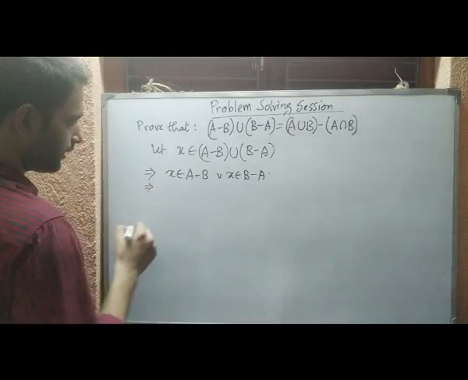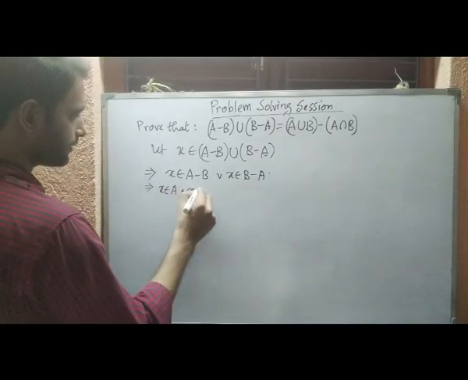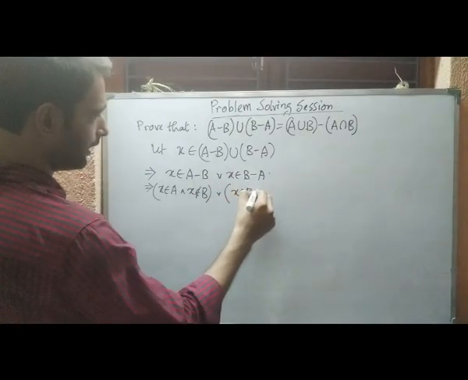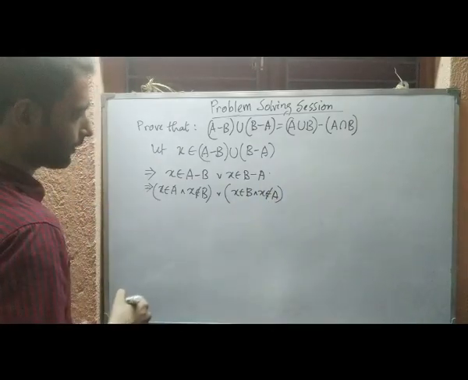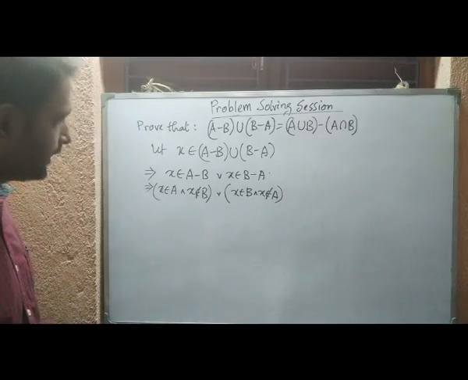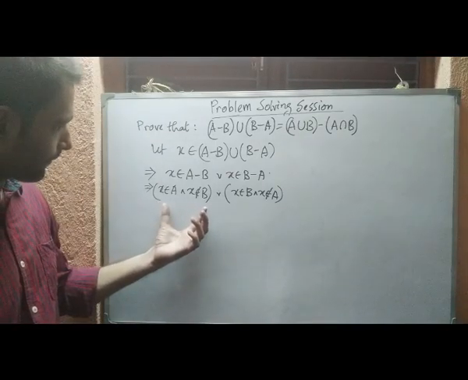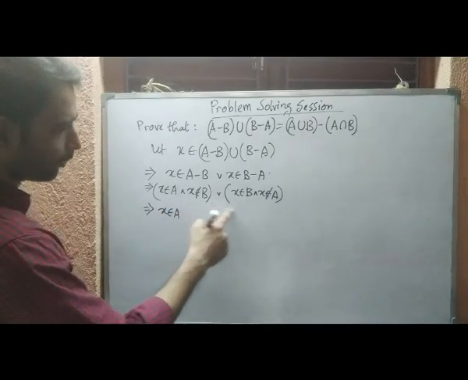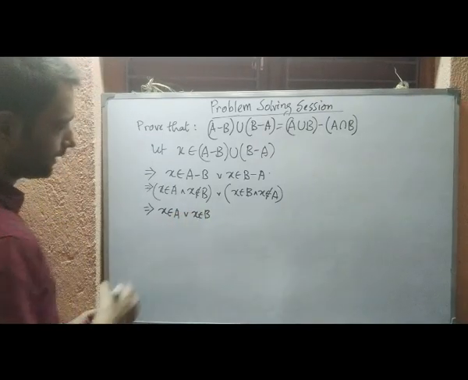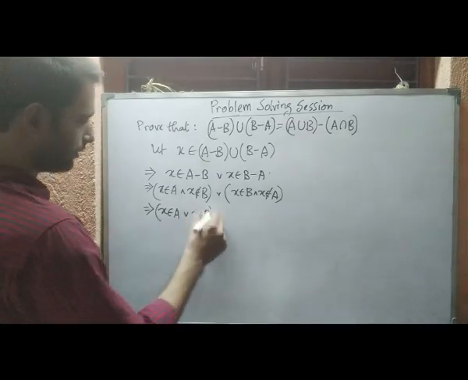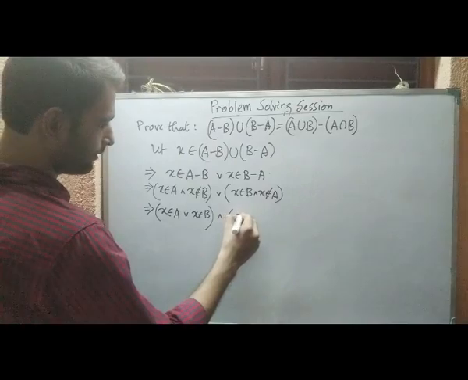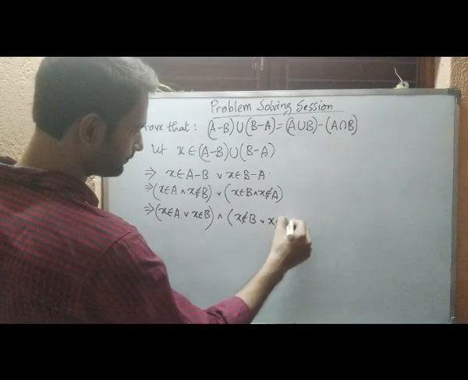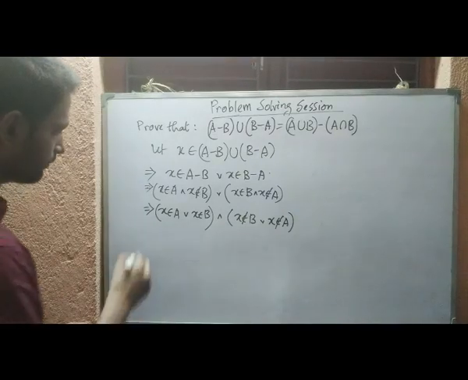If this is the situation, we can write here x belongs to A and x doesn't belong to B, the definition for A difference B. Or what can happen: x belongs to B and x doesn't belong to A. So from here we can say that x belongs to A or x belongs to B, and x doesn't belong to B or x doesn't belong to A. We are taking all the OR statements in one place.